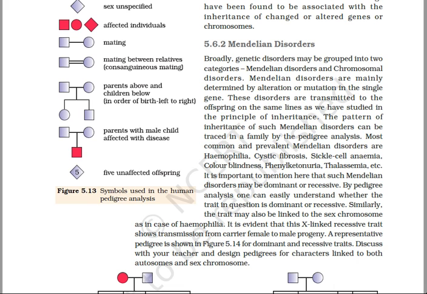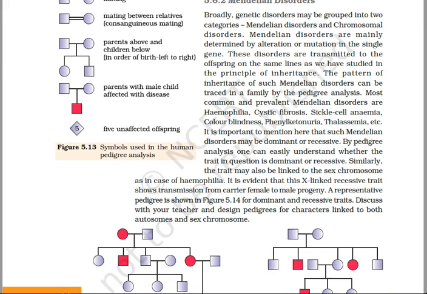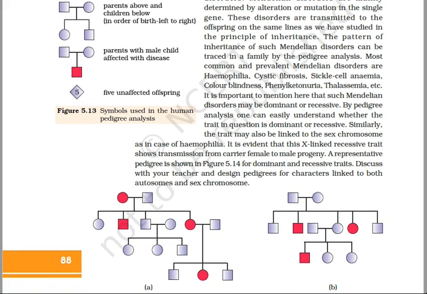In this, the first is phenylketonuria. It is also termed as PKU. It is an inborn disorder which is due to the lack of an enzyme phenylalanine hydroxylase that is necessary to convert amino acid phenylalanine into tyrosine.